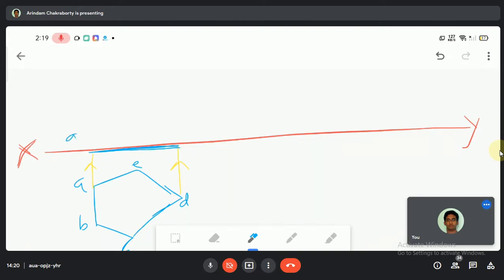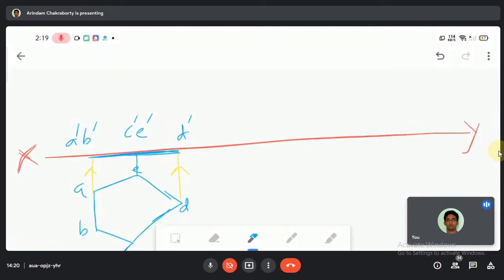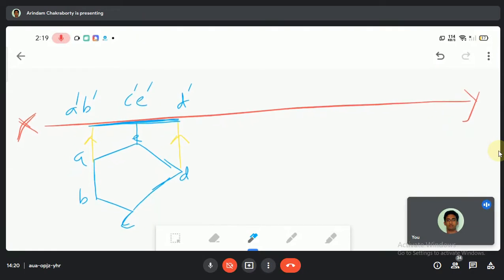A dash, B dash, C dash, E dash, and D dash. Now you could think, sir, how do you draw this? This is the most important part.